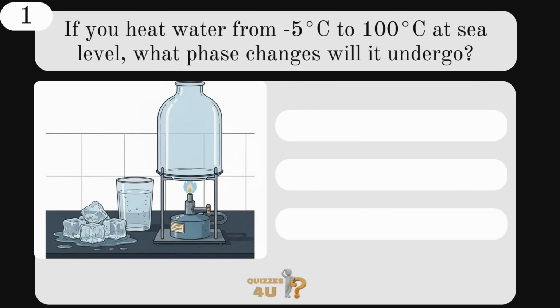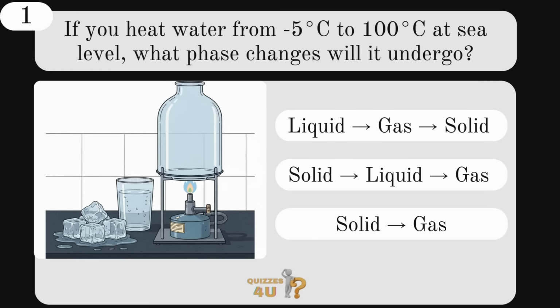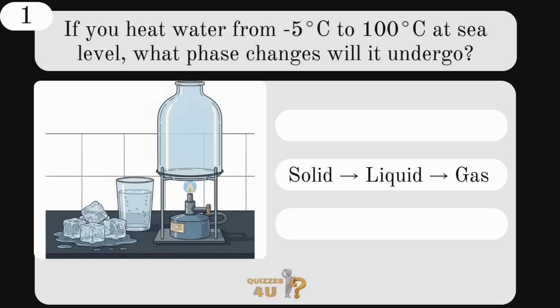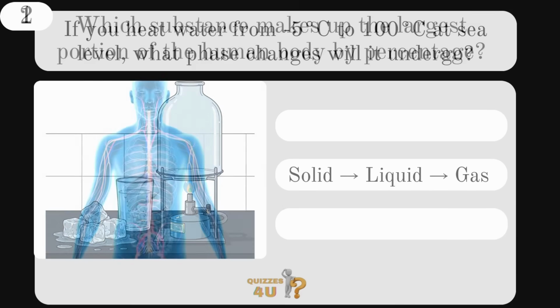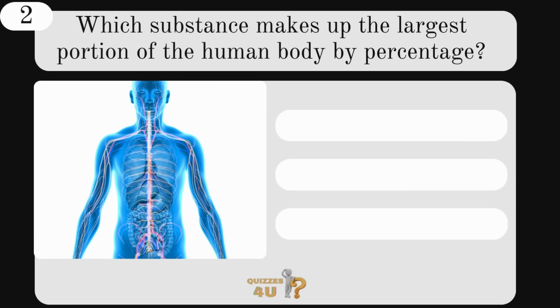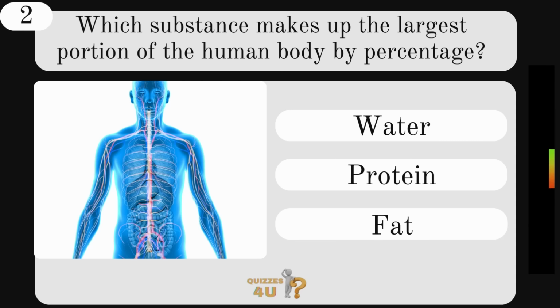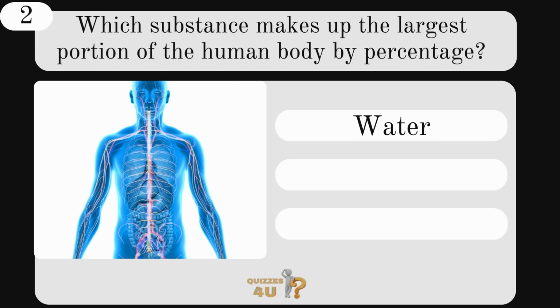If you heat water from -5 to 100 Celsius at sea level, what phase changes will it undergo? Liquid, gas, solid, solid, liquid, gas, or solid, gas? The correct option, solid, liquid, gas. Which substance makes up the largest portion of the human body by percentage? Is it water, protein, or fat? The answer is water.